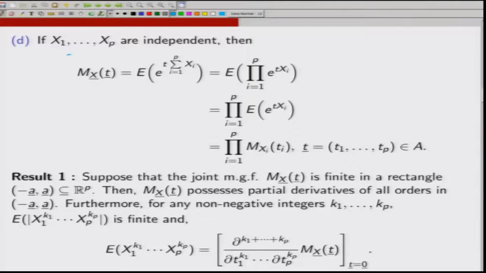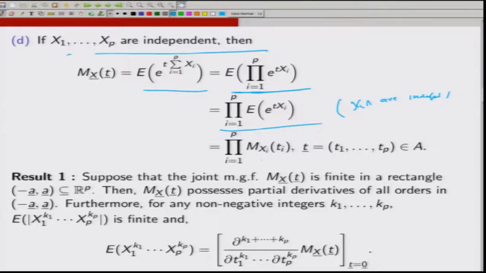Now, also note that if X1, X2, ..., Xp are independent, then M_X(t) is the same as the expected value of e to the power of the summation i equal to 1 to p of t_i X_i, which is the same as the expected value of the product i equal to 1 to p of e to the power t_i X_i. But the X_i's are independent, so the expected value of this product would be the same as the product of expectations. This is because the X_i's are independent, and this is nothing but the product of M_{X_i}(t_i).